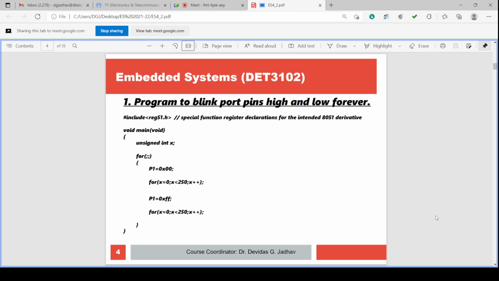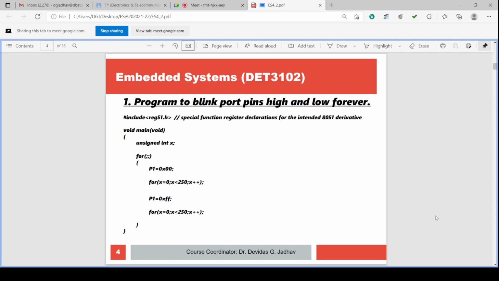So what do you mean by port? We have discussed. The port is nothing but a collection of 8 input-output lines. There are a total of 32 input-output lines for 8051. We have discussed this in the revision of the 8051 details. So you already discussed or studied the 8051 architecture, 8051 details, pin configurations, etc. in the MAA, that is a 4th semester subject or course. We have also revised the same things in the previous lectures.